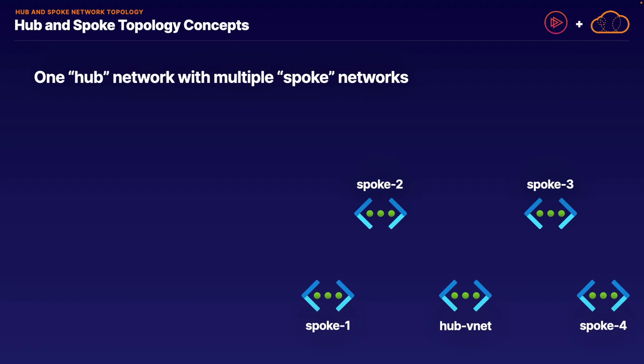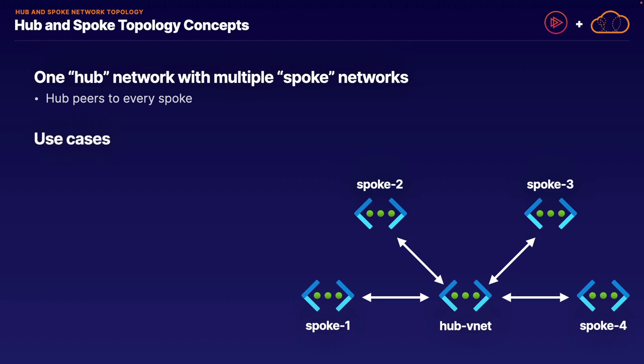With our network topology, the exact same concept applies, in which we have a single central hub network, shown here as hub VNet, which connects to multiple spoke networks, shown as spoke 1, 2, 3, and 4. In this model, you have one central network which is connected to every other peer network that we care about.